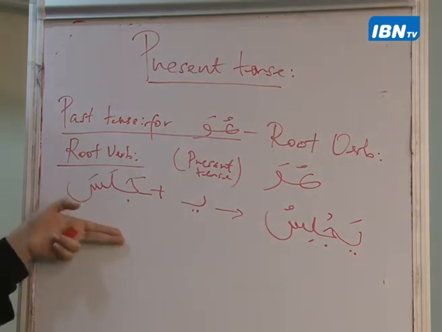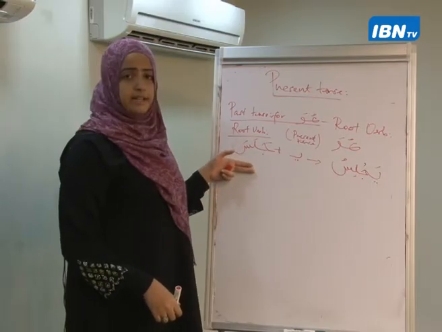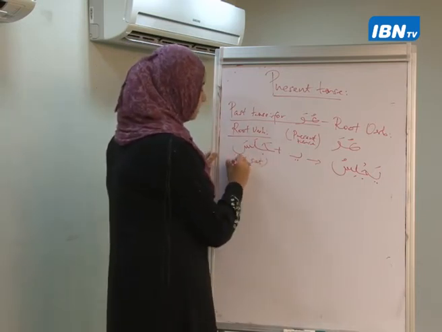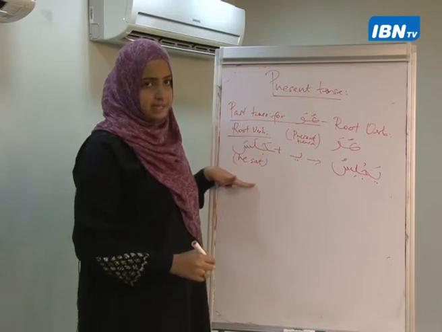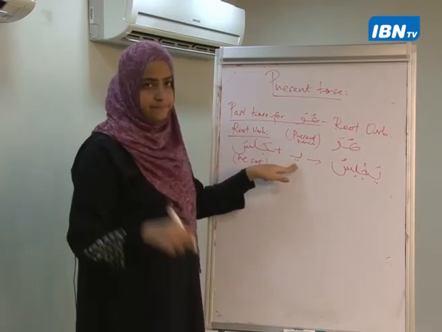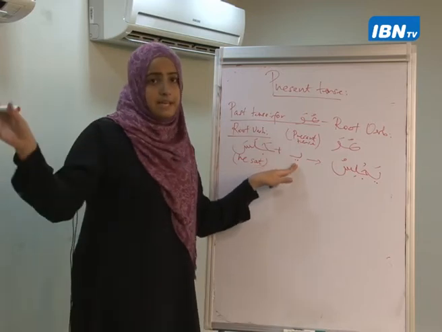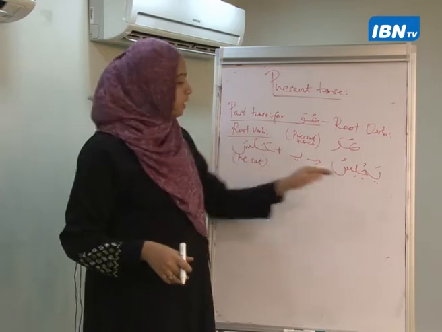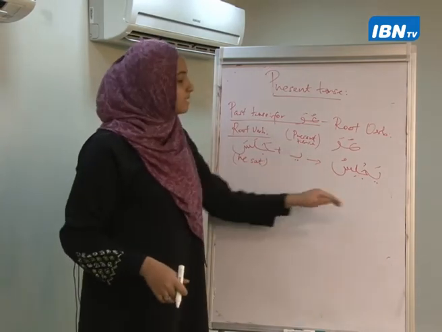So this is jalasa. What have I done? Jalasa means he sat, which is my root verb. So what have I done to this verb? I have added a ya. Where have I added the ya? Not in the middle, but right in the beginning of the word. So jalasa becomes yajlisu.